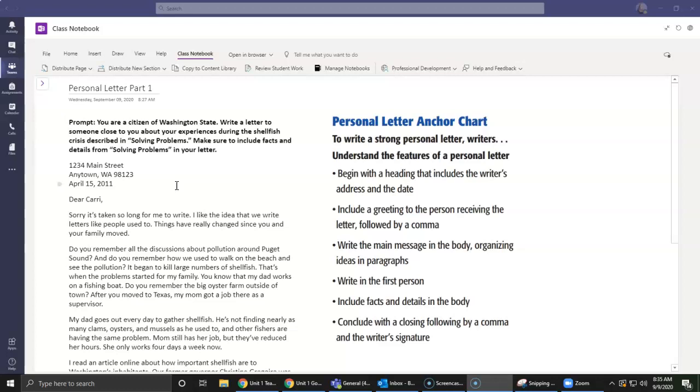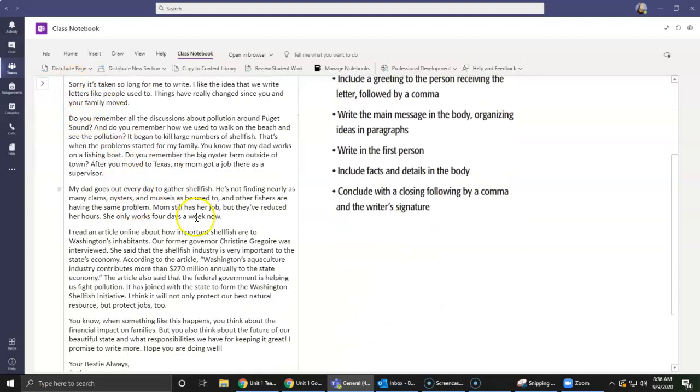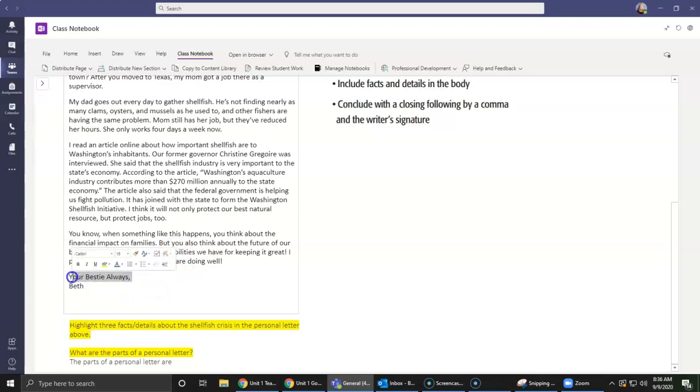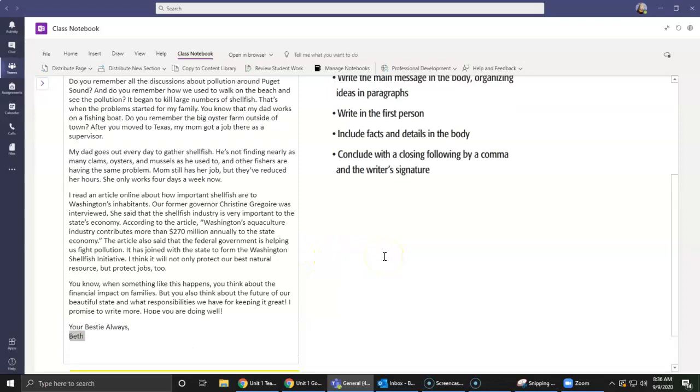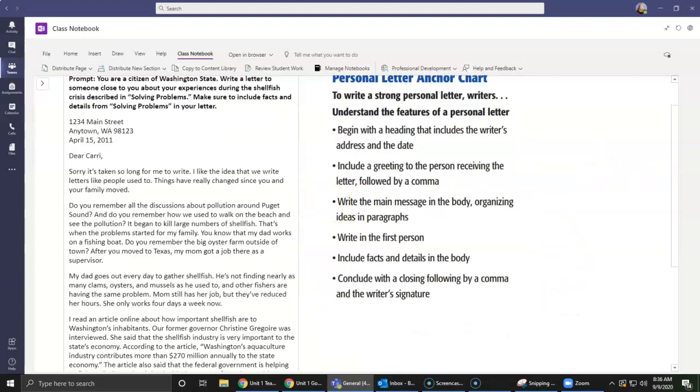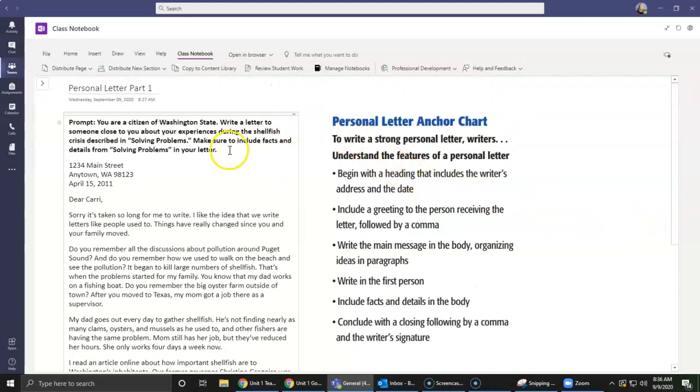It needs to include certain key features such as the heading, such as the greeting, the body, so that's what most of it's about. It needs to also include the closing, and it needs to include your signature, your name. So we're going to learn about these features by reading and analyzing it. We also have this anchor chart over here that we're going to go through as well. So let's begin. So here's our prompt that this person wrote about.